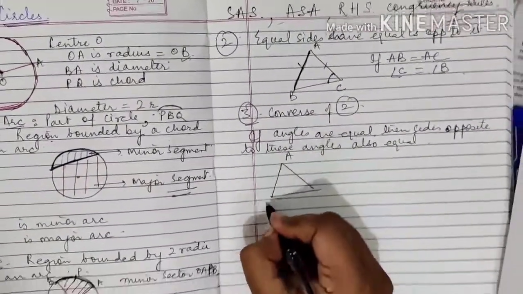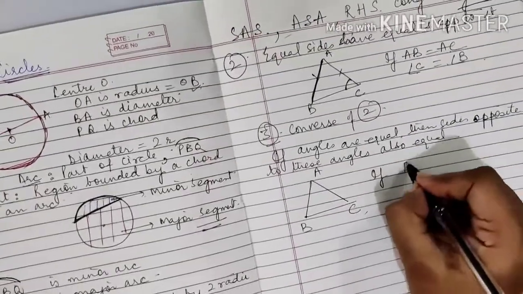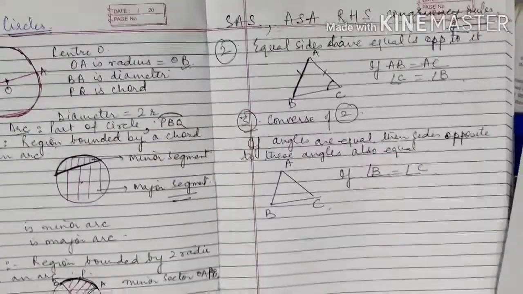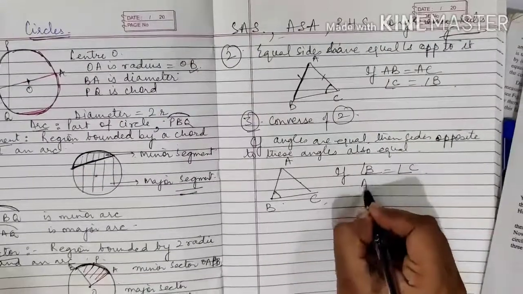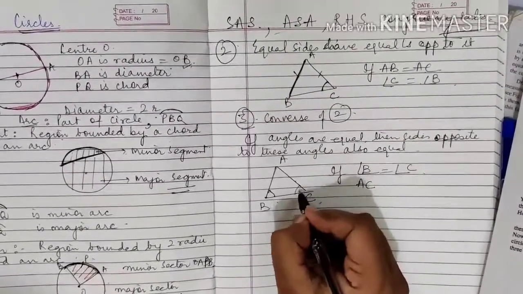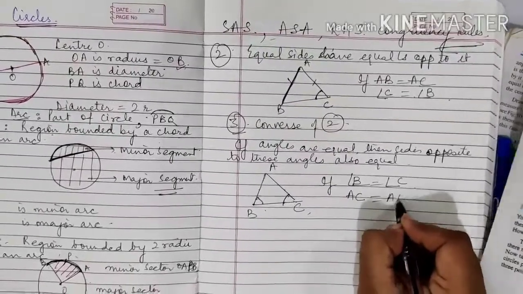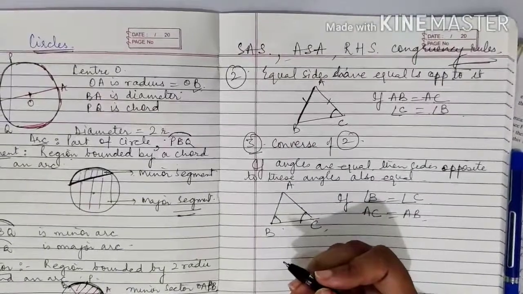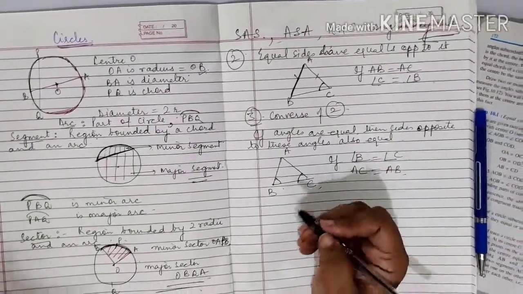It is A, B, C again. If angle B is equal to angle C, check it out. Angle B is this. Opposite to angle B I have the side AC, and if angle B is equal to angle C, then opposite to C what will be the side? AB. These three results of congruency and triangles we are going to use in the theorems.